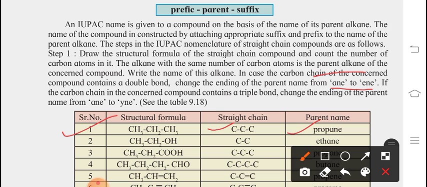If the carbon chain compound contains a triple bond, then change the ending of the parent name from "-ane" to "-yne". Suppose ethane is there, then if a triple bond is there, we have to write ethyne. If a double bond is there, we write ethene. Suppose I am considering propane, which is an alkane: with a double bond we write propene, and with a triple bond we write propyne, as we discussed in the previous lecture.